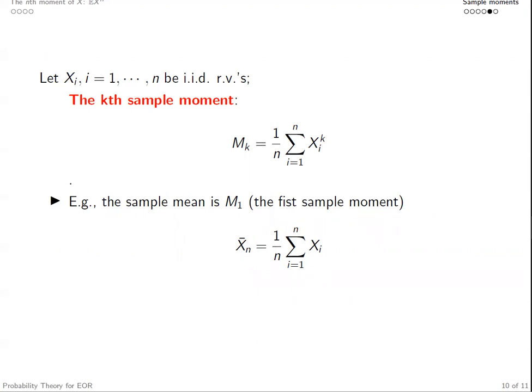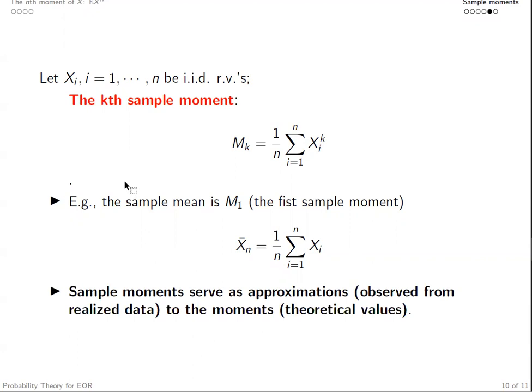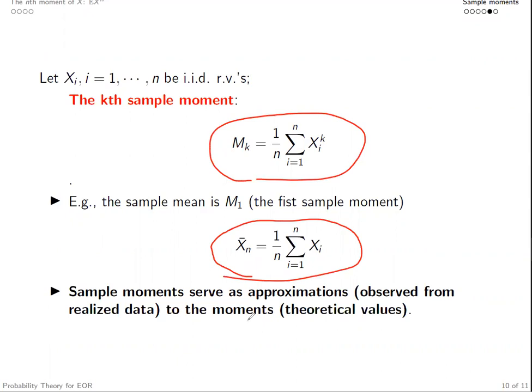Next, how do we formalize the statement that sample moments serve as very nice approximations to moments? We know these sample moments, the kth sample moments Mk, the first sample moment, the sample mean Xn bar, are random variables, right? They can take different values in each observed sample.